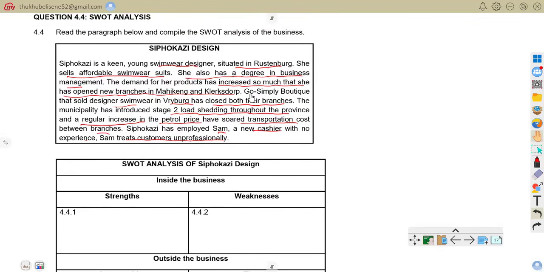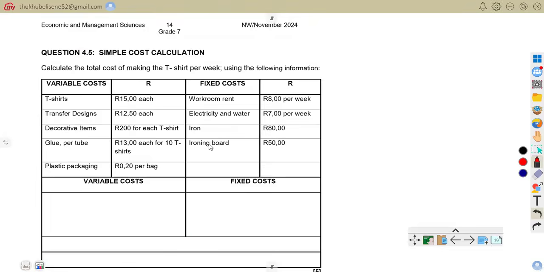So you can see here we've said she sells affordable swimsuits, that is a strength. She also has what? A degree in business management. Sipokasi is a swimwear designer. Those are her strengths. So let us look at the weaknesses.